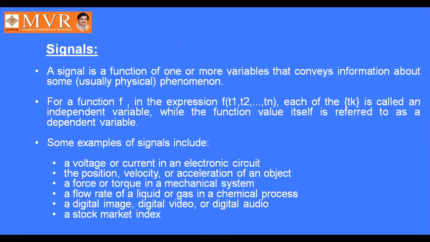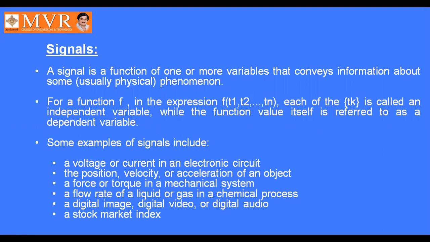That is the signal. A signal is a function of one or more variables that conveys some information about usually physical phenomena. That is the definition of signal.